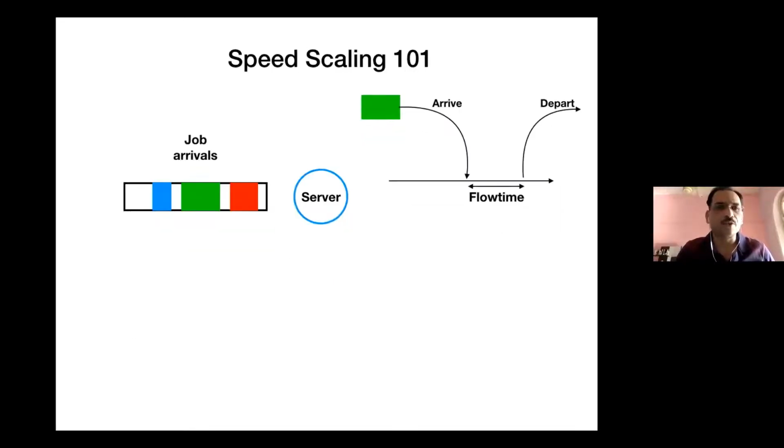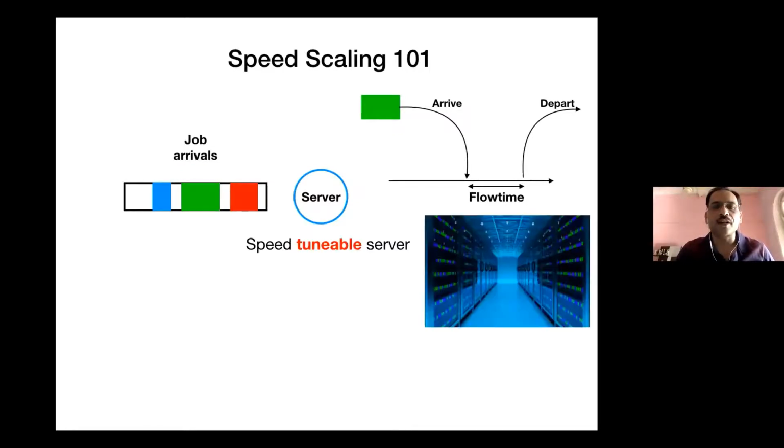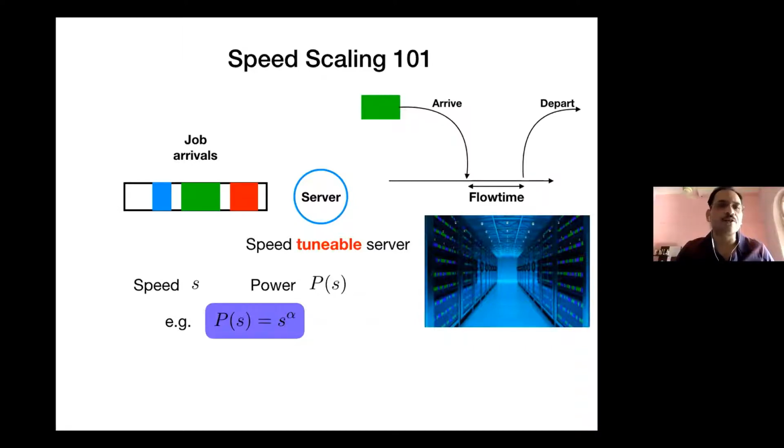So now let's look at a more complicated setting where the server is allowed to tune its speed. That is what a modern data center looks like, and all these servers can actually work at different speeds. And if they work at speed s, the amount of power they spend is given by p of s, where p of s is some convex function. In particular, p of s could be s to the power alpha for alpha greater than 2. So now a server could not only choose which job to process, it also can choose what speed to work at. And if it chooses a higher speed, it's going to pay a higher price in terms of its power cost.